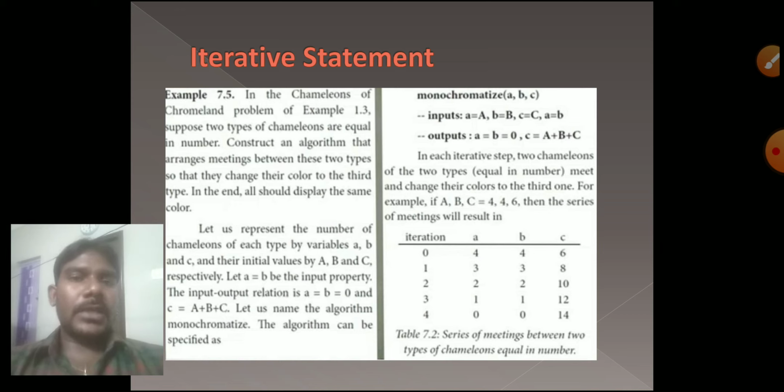So this is the way we have to execute in an iterative statement. It will continue until the proper output comes, and then it will finally stop. Exit. This is the condition applied in this Chamberlain's and Chromeland problem. This is one of the examples for an iterative statement.